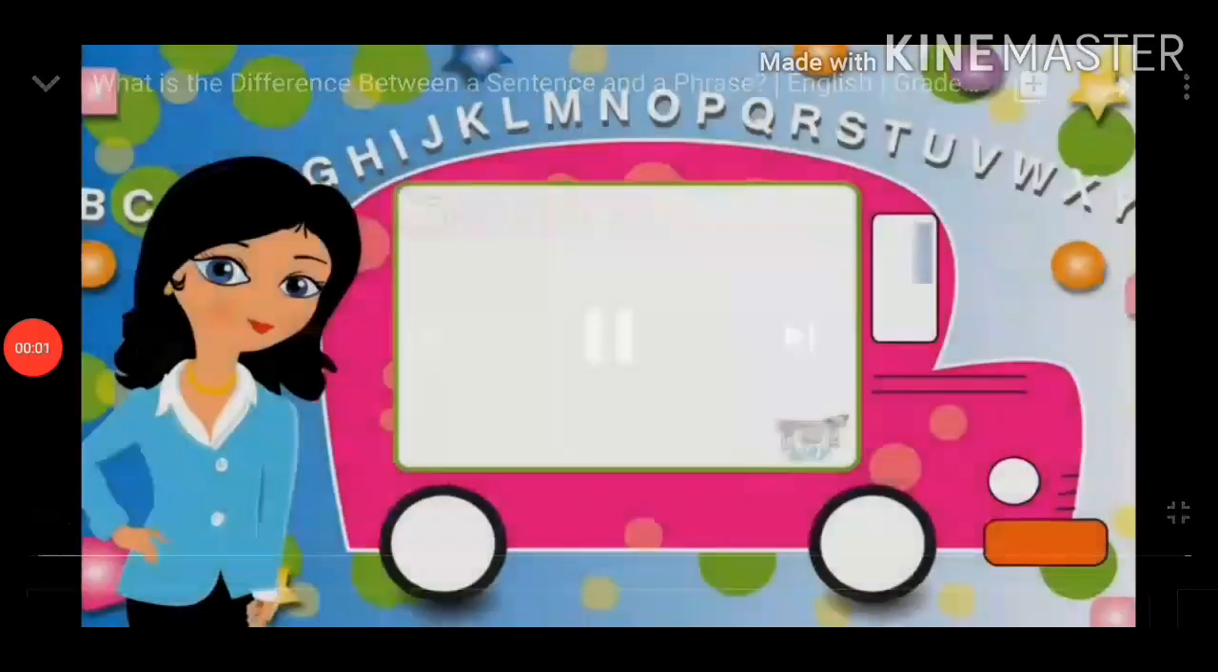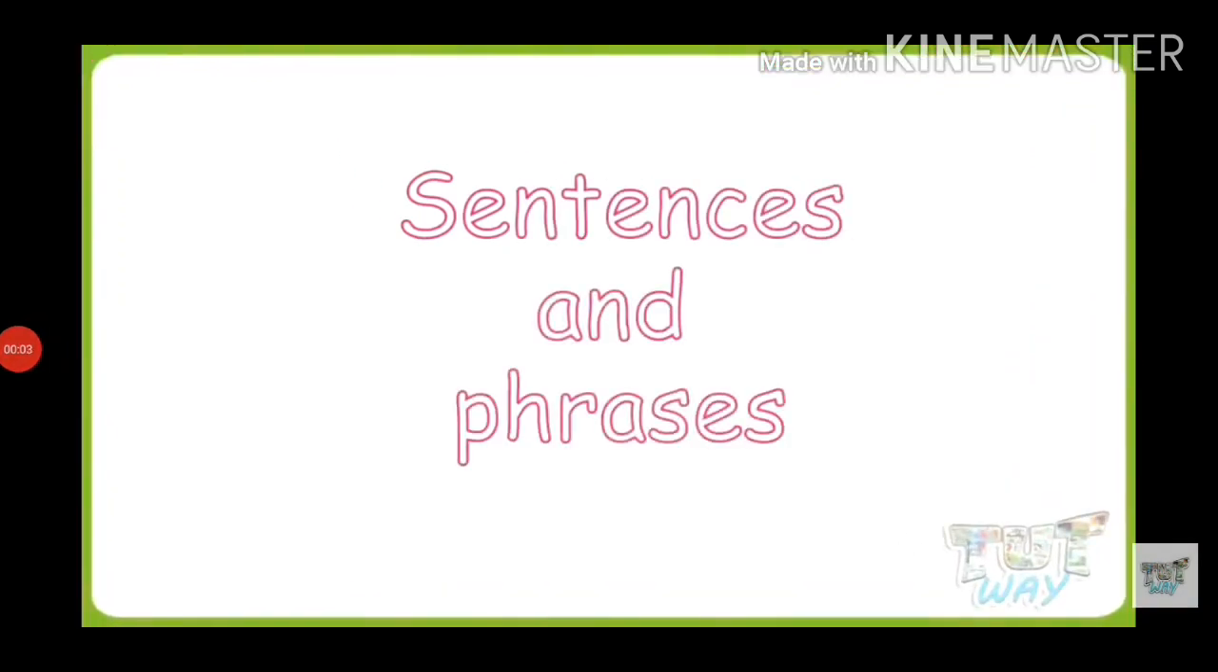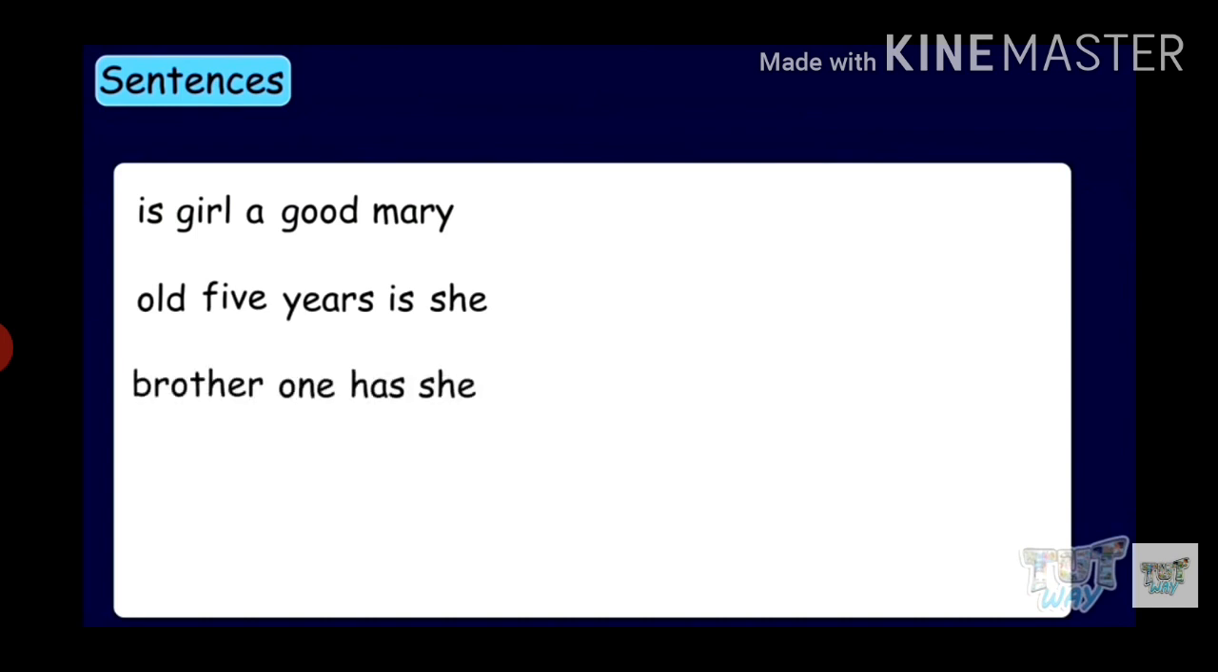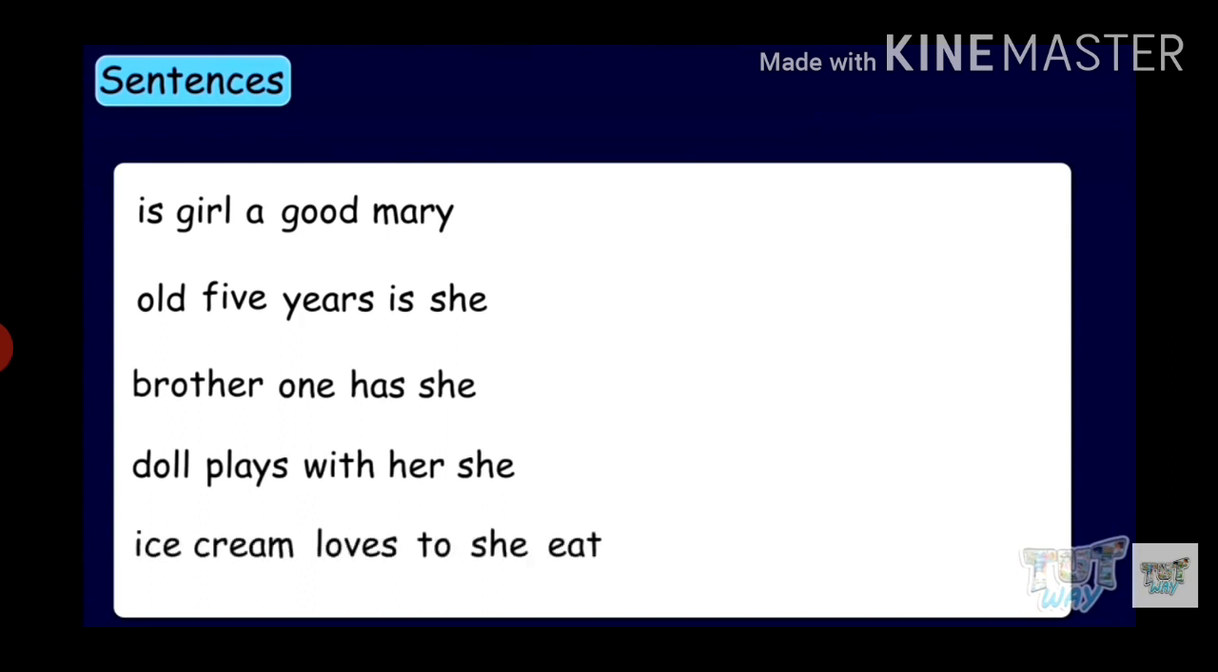You will learn about sentences and phrases. Look at the picture and read this group of words. Is girl a good Mary? Old 5 years is she. Brother 1 has she. Dolls plays with her she. An ice cream loves she to eat.